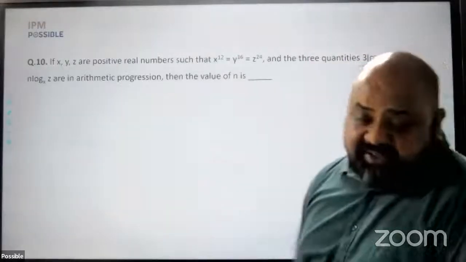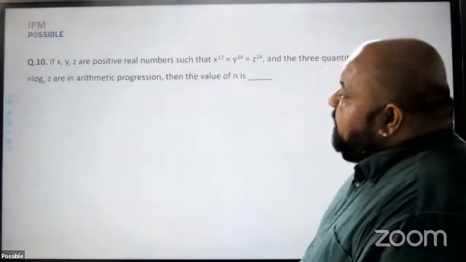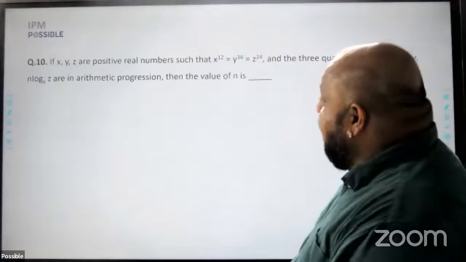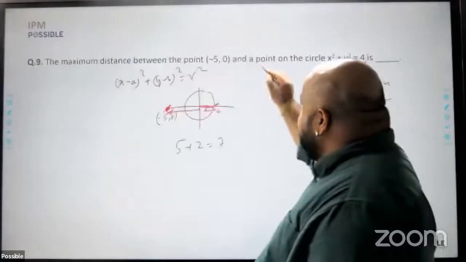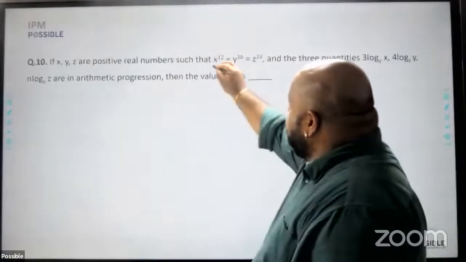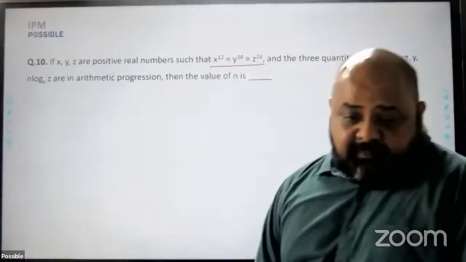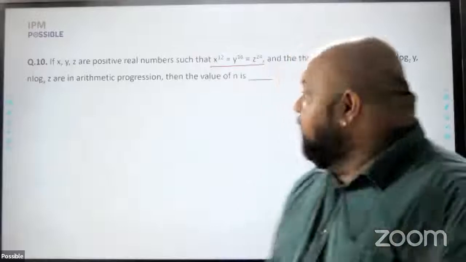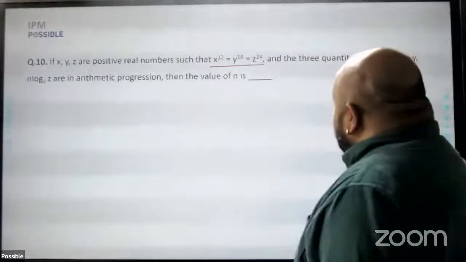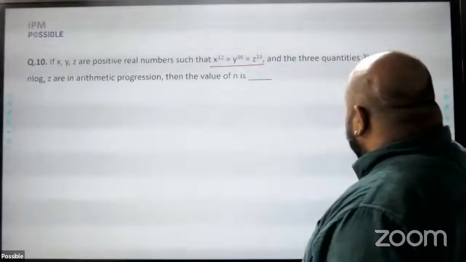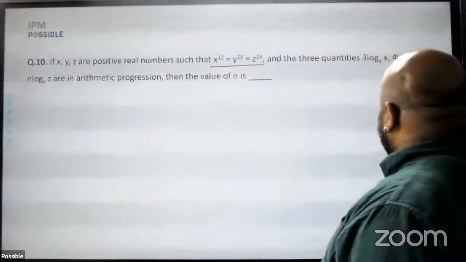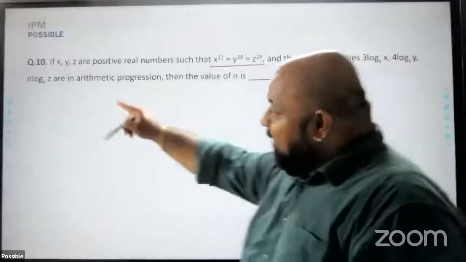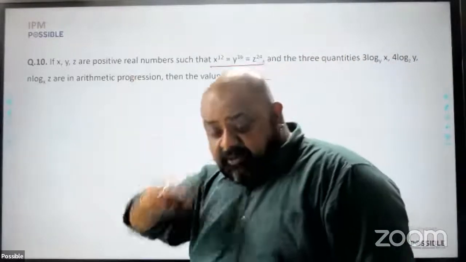Moving on to question number 10 then. Says x, y, z are positive real numbers and they are related something like this. X raised to power 12 is equal to y raised to power 16 is equal to z raised to power 24. And further says the three quantities, 3 log of x to the base y, 4 log of y to the base z, n log of z to the base x are in arithmetic progression.